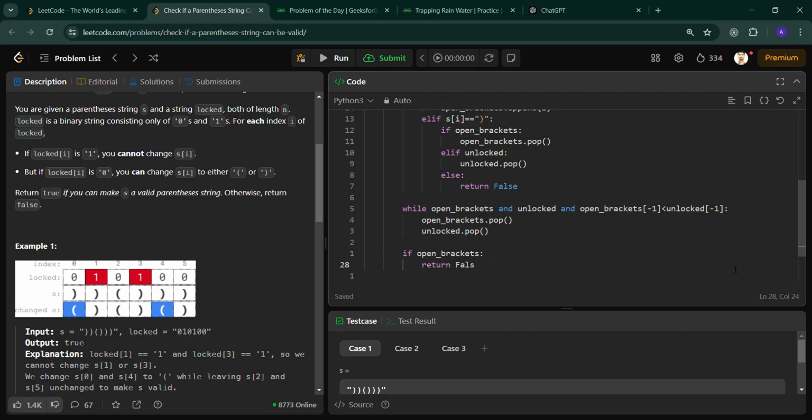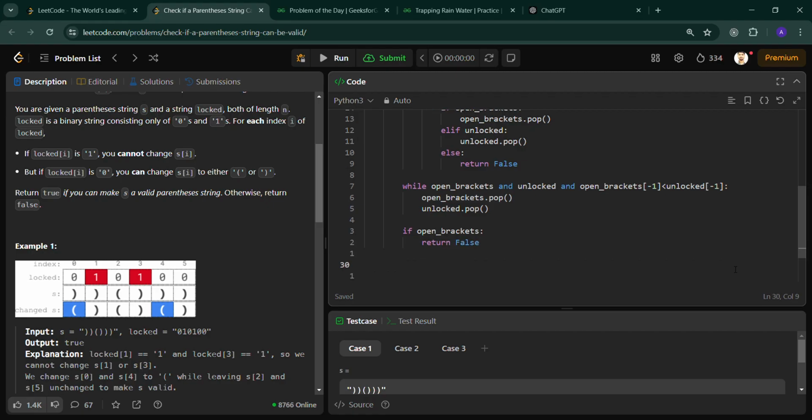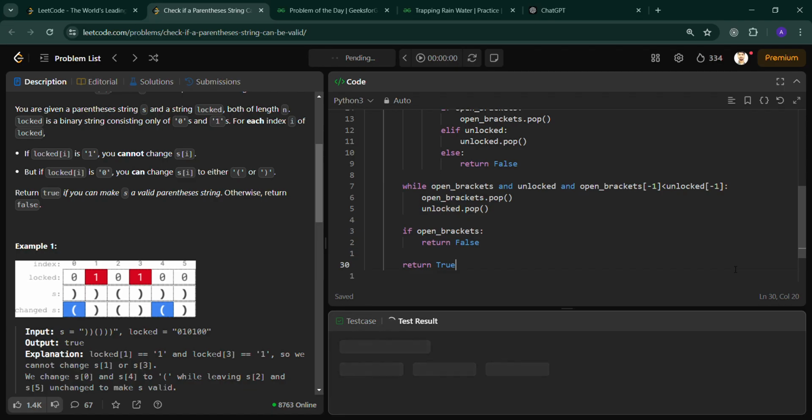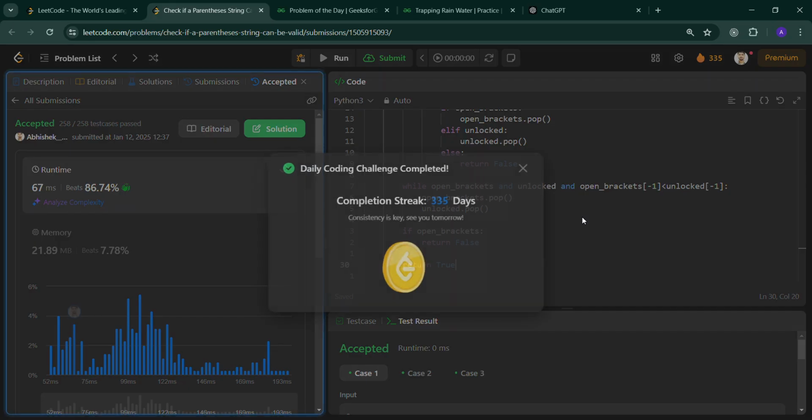So I think this question is completed. And finally return true if all this runs successfully. The time complexity is order of n, and the space complexity is order of n, because we are using a stack. Yeah, this is running. So thank you.